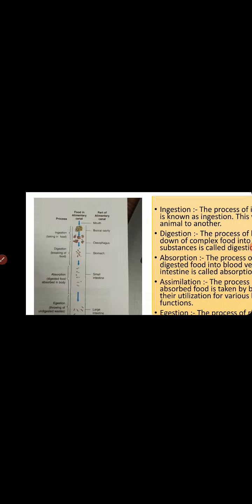Now children, you can see a diagram which shows how the food passes through the alimentary canal, going through the buccal cavity, then through the esophagus or the food pipe. When we take in food and it passes through the esophagus, the process of ingestion takes place.